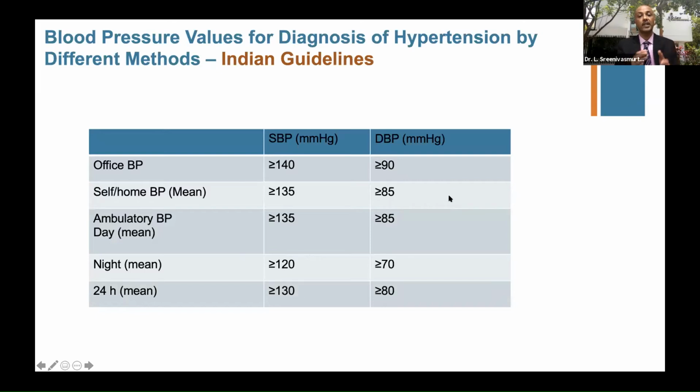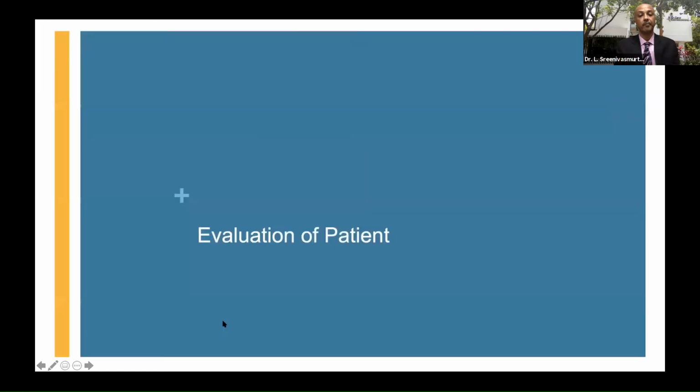Now let us talk about the Indian guidelines, the guidelines for diagnosis by different methods. Again, we have emphasized home BP monitoring, more than 130/85. It matches with the other guidelines. 140/90 is the cutoff for office BP, which is clear cut. And 130/85, you can see these two match the daytime ambulatory BP and home BP monitoring; beyond 130/85 classifies somebody as hypertension.